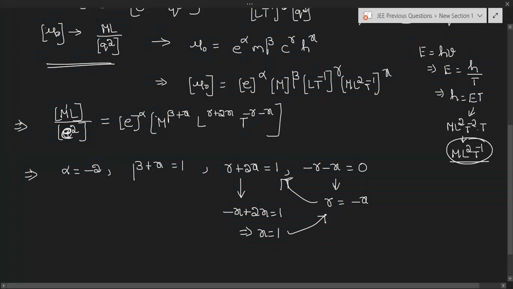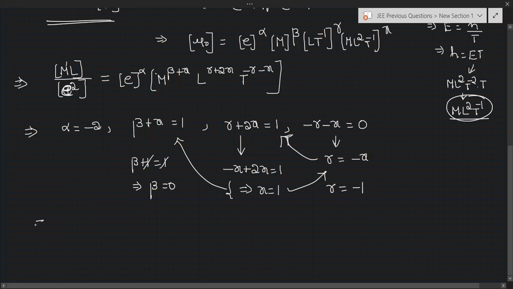So when x equal to 1, gamma will be minus 1. Now substitute x equal to 1 in this equation. Beta plus 1 is equal to 1. 1 will get cancelled. So that implies beta equal to 0. So here we can write alpha equal to minus 2, beta equal to 0, gamma equal to minus 1, x equal to 1.